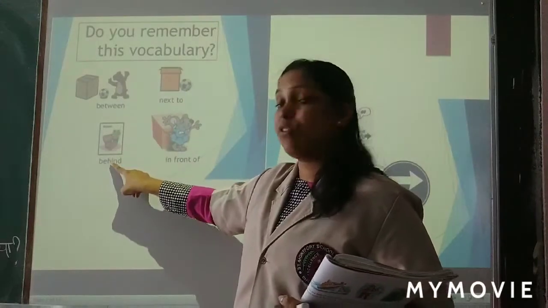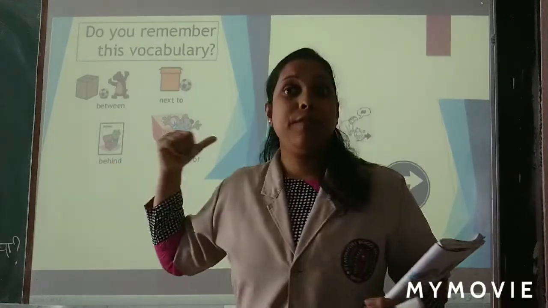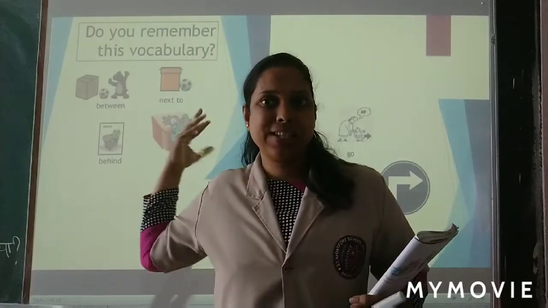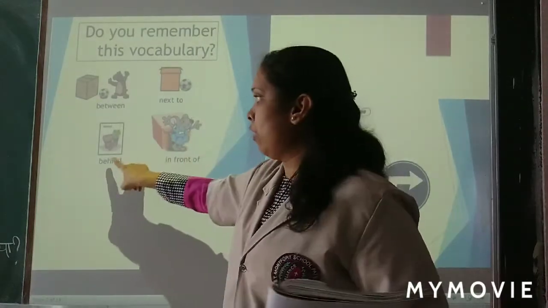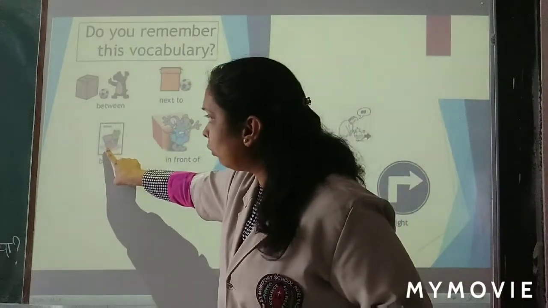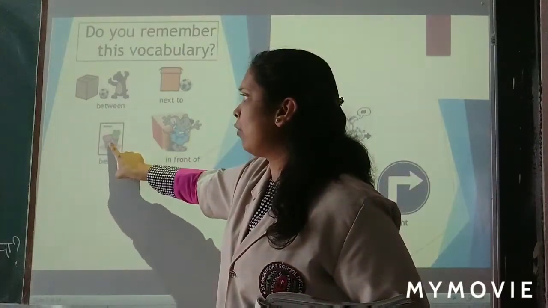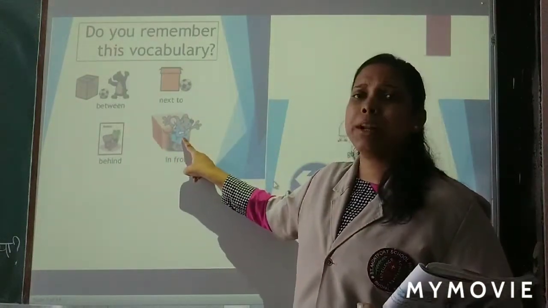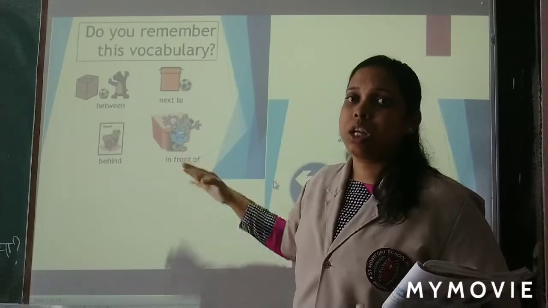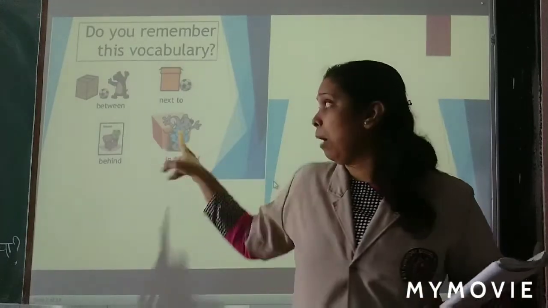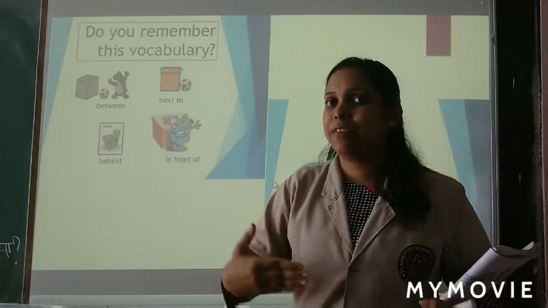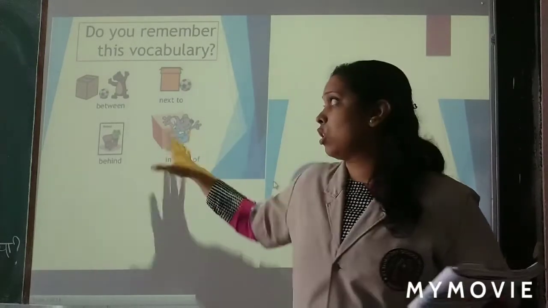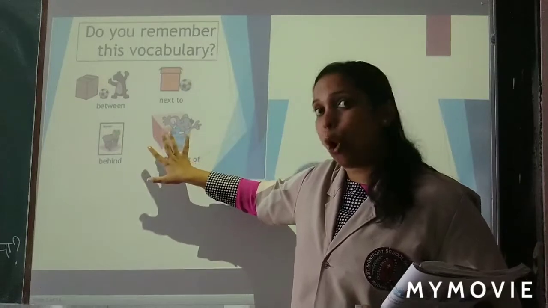Okay. Now, one we have already studied. So, this blackboard is behind me. Behind means in the back side of me, this blackboard is there. In the same way, who is this? The frog is behind the sofa. Okay, now next picture. This little mouse is in front of the box. Little mouse is in front of the box. It's standing in front. Like I am standing in front of the blackboard. Okay, so these are the vocabulary which you already know.